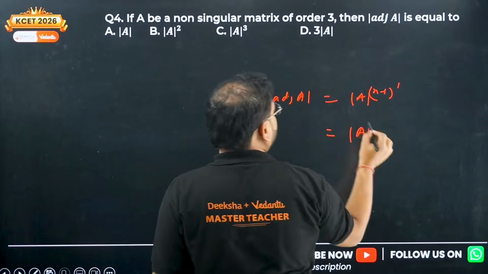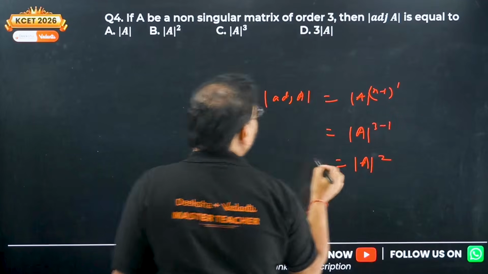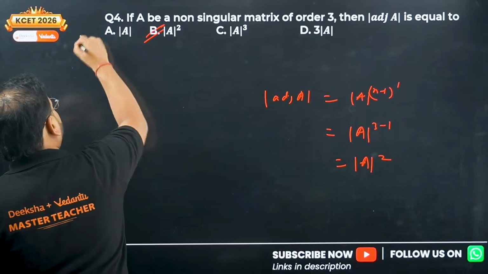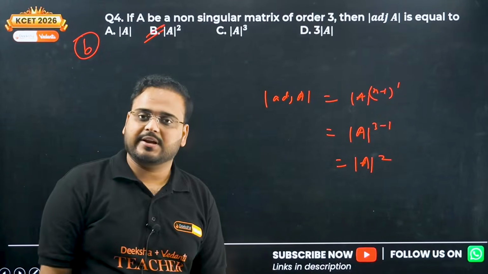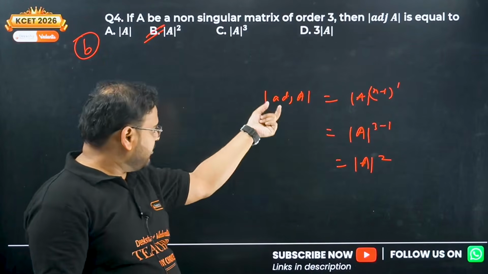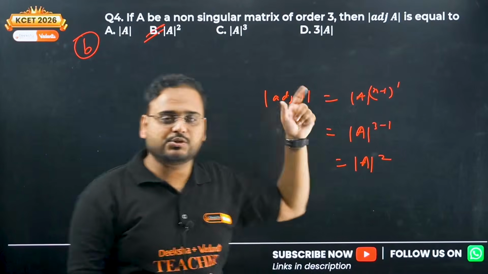So what is the answer? N is 3. So 3 minus 1, so square of A. Option B. Fourth, option B is correct. If we had 2 adjoint, we'll have n minus 1 power 2. If we have 3 adjoint over here, means adjoint of adjoint of adjoint, we'll have power 3, and so on.